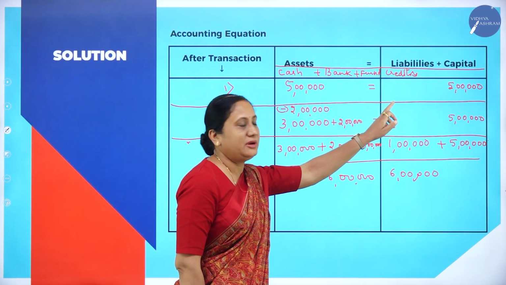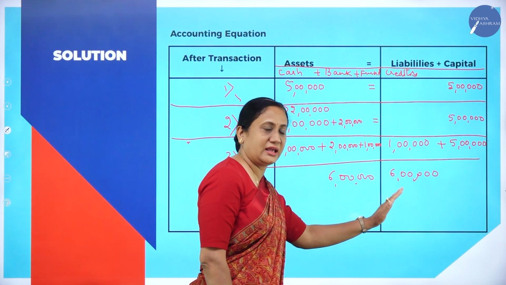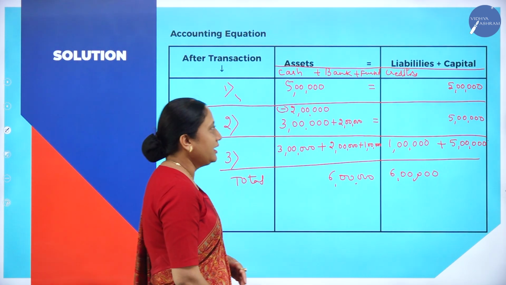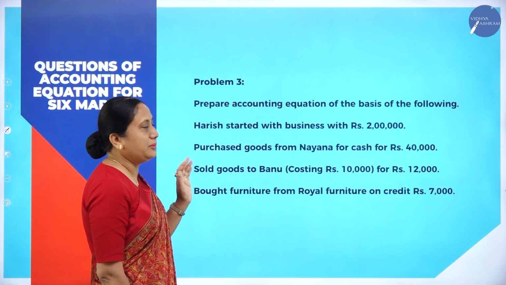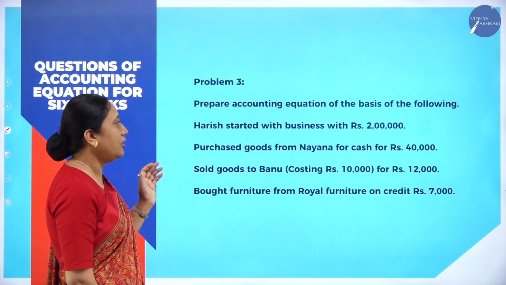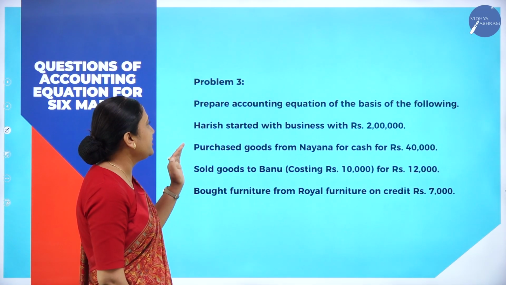Assets equals liabilities plus capital. LHS and RHS, it is tallying. It is according to the accounting equation. I hope you have understood this problem. Shall we move on to the next problem on the accounting equation itself? We will understand the problem first.